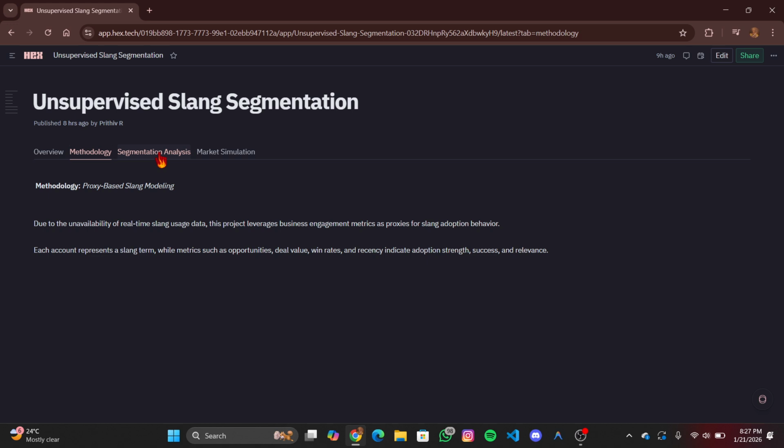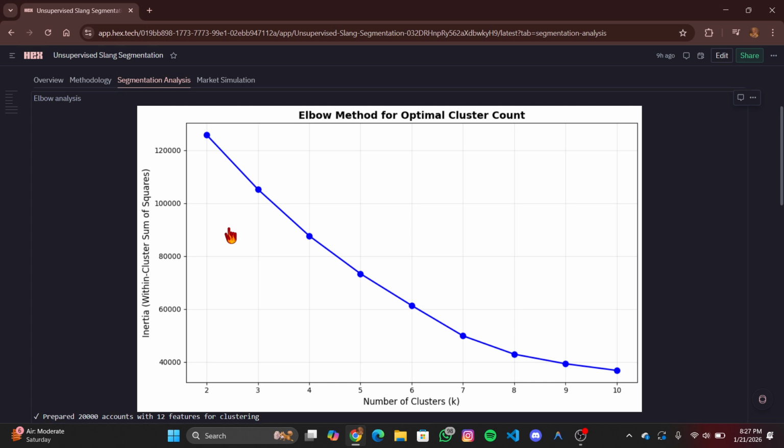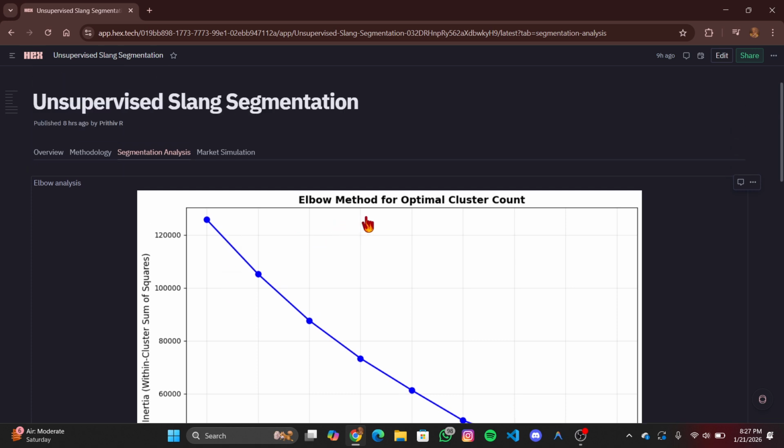And coming to the segmentation analysis, next we applied unsupervised learning to automatically discover life cycle stages. And here is the elbow method for optimal cluster count. The elbow and silhouette analysis helps us select the optimal number of clusters. While k equals 3 gives a slightly higher silhouette score, k equals 4 offers the best balance between statistical quality and interpretability, aligning naturally with life cycle theory.